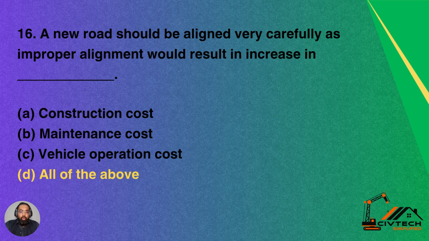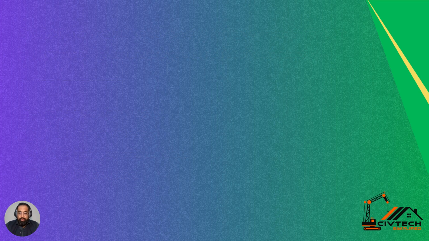Question 16. A new road should be aligned very carefully, as improper alignment would result in increase in option A, construction cost, option B, maintenance cost, option C, vehicle operation cost, option D, all of the above. So all these are the drawbacks of the ill alignment or improper alignment. So option D is the correct answer for this question, which is all of the above.